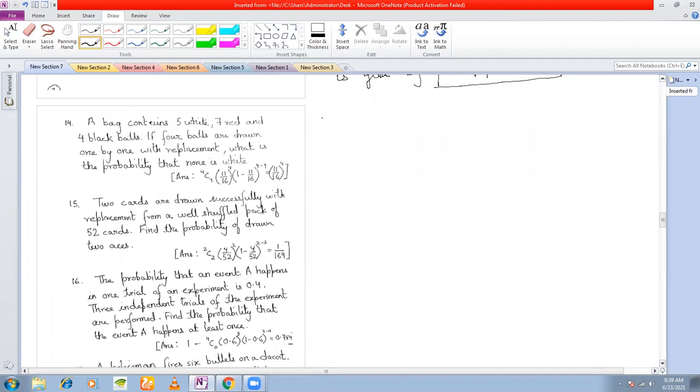Number 14. A bag contains 5 white, 7 red, and 4 black balls. Okay, so let's draw the bag: 5 white, 7 red, and 4 black balls. If 4 balls are drawn one by one with replacement, what is the probability that none is white? Now see this event here. None is white. This should be our success.